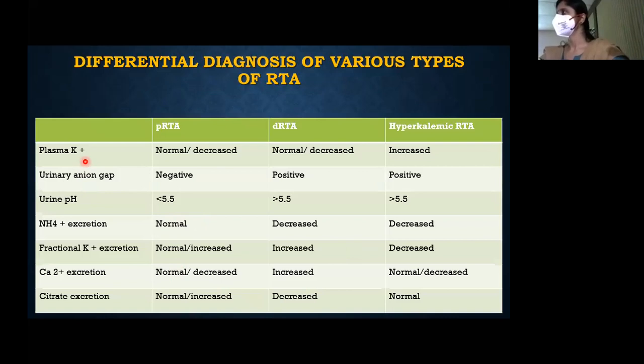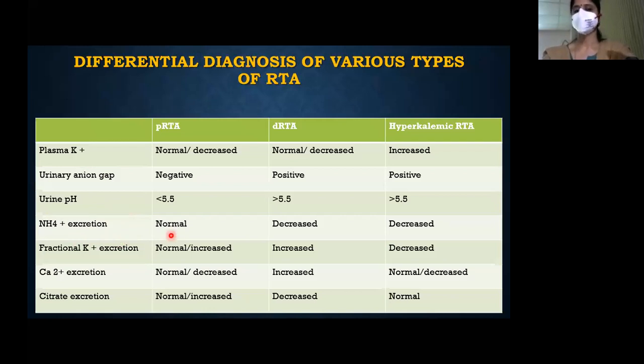Here you can see what the plasma potassium will be normally in proximal and distal RTA. In proximal, hypokalemia. In distal, it will be high. What will be the urine anion gap in proximal? It can be negative. Distal ammonia secretion into the lumen is normal, so it can be negative. It will be positive in distal RTAs. Urine pH, you know the difference. In proximal, it can go below 5.5 provided bicarb is definitely low. But in distal, it is more than 5.5.